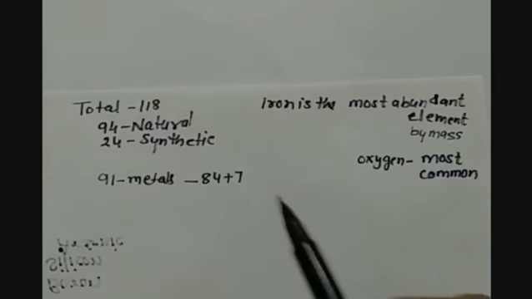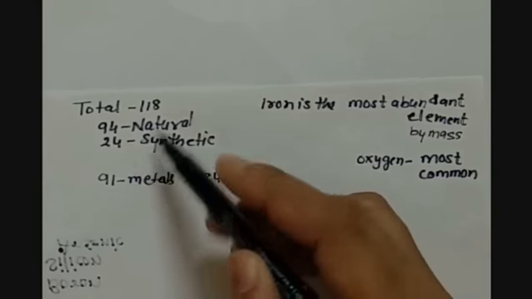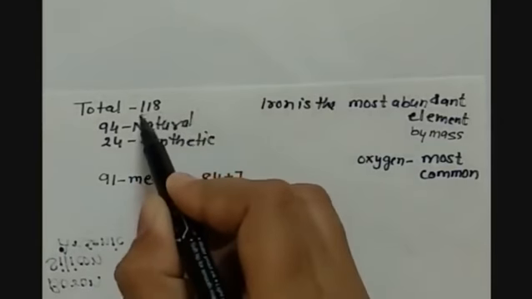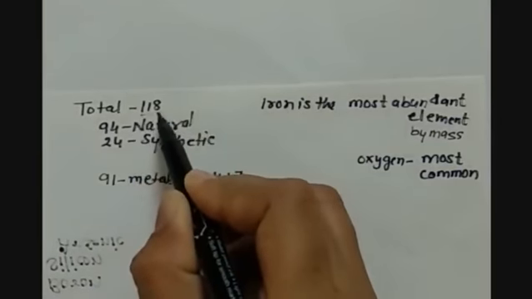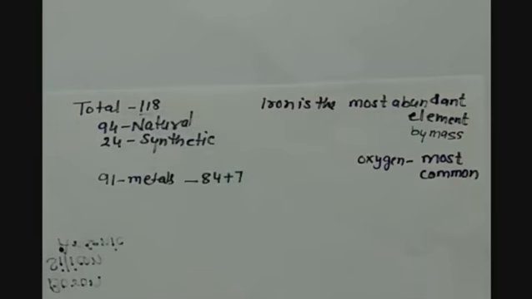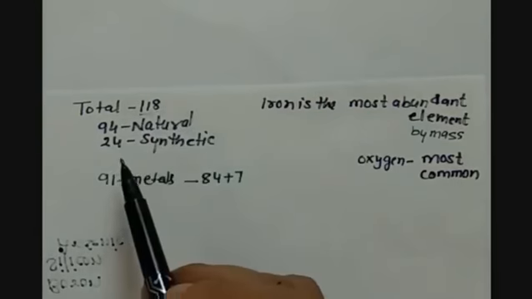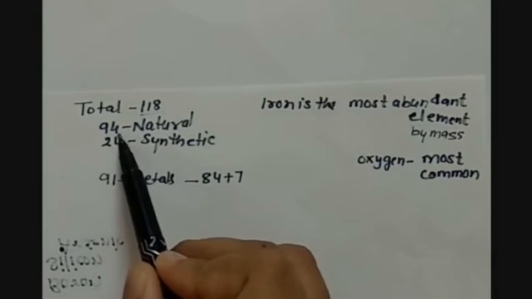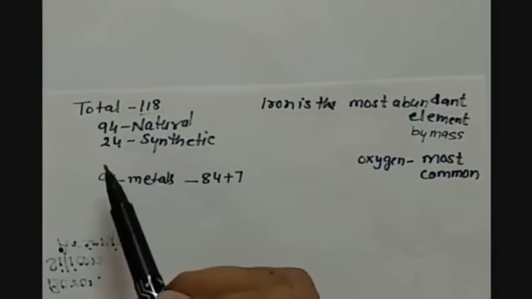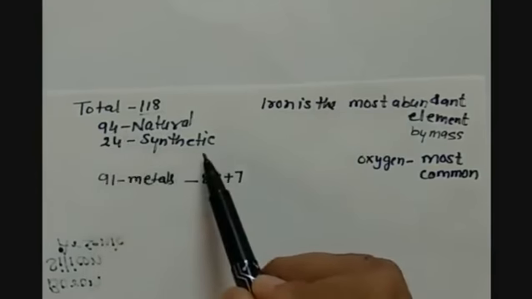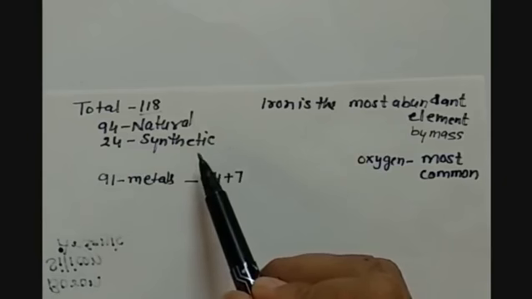So in total we have 118 elements present in the periodic table, in which 94 are naturally occurring, whereas 24 are synthetic, or they are prepared in the laboratories.